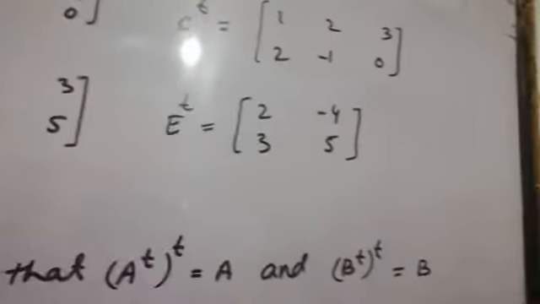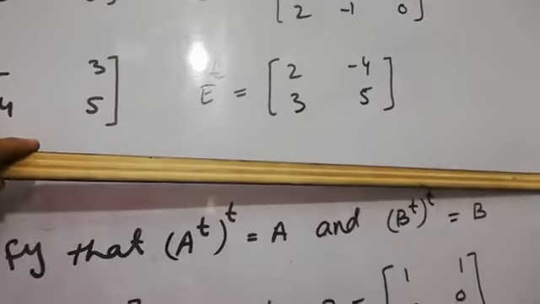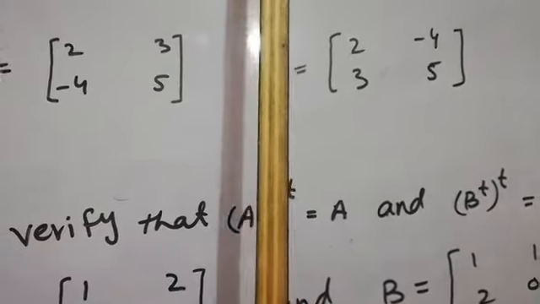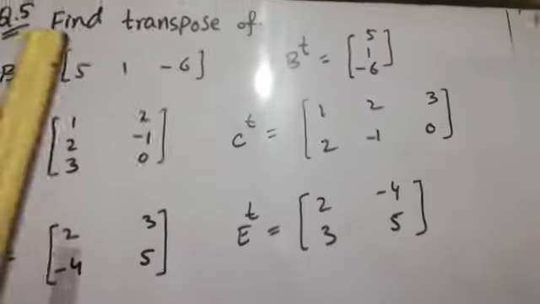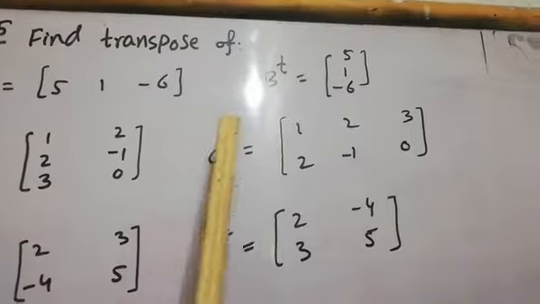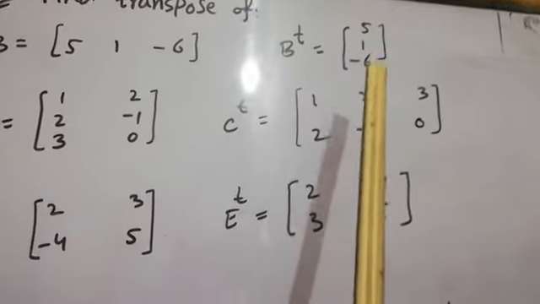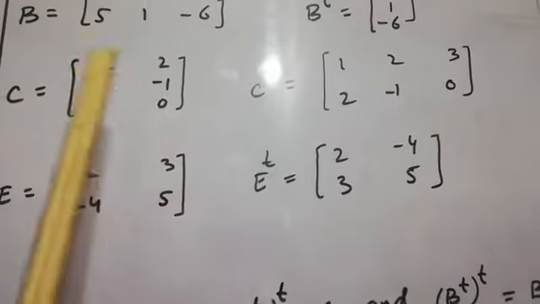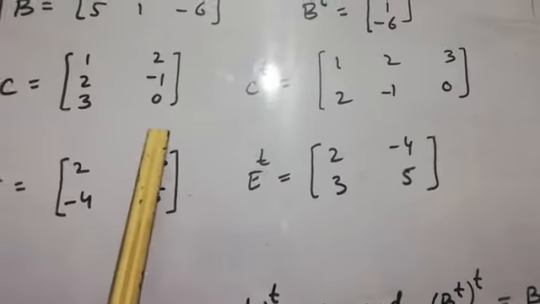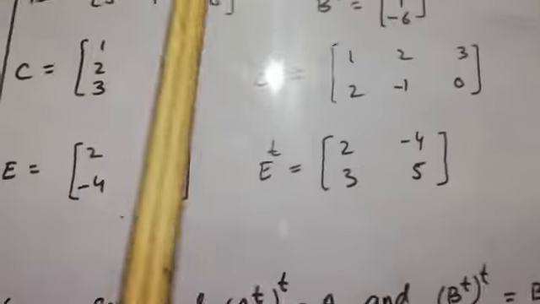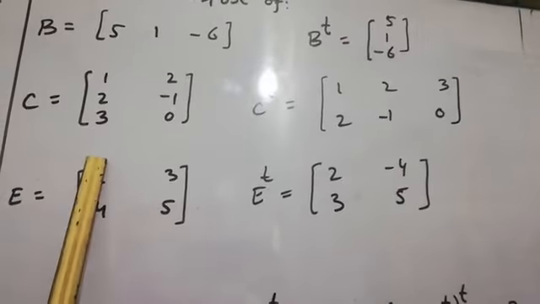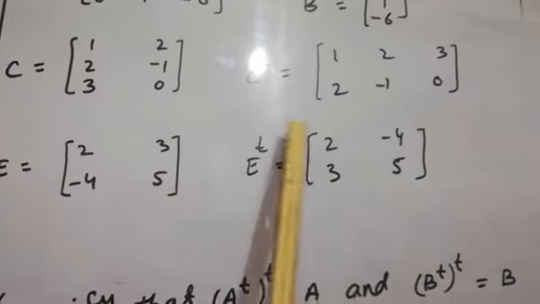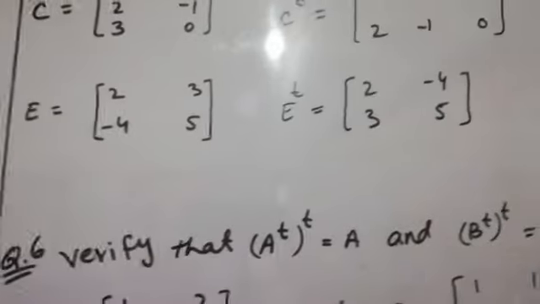Suppose we have a row written in this horizontal form, we will change it into the vertical form, then it is known as the transpose. For example, B is 5 1 minus 6, B transpose is 5 1 minus 6 in the form of a column. This is 1 2 2 minus 1 3 0, 3 rows 2 columns, but its transpose is 2 rows and 3 columns, means 1 2 3, this column will be changed into row 1 2 3, this column will become our second row 2 minus 1 0.